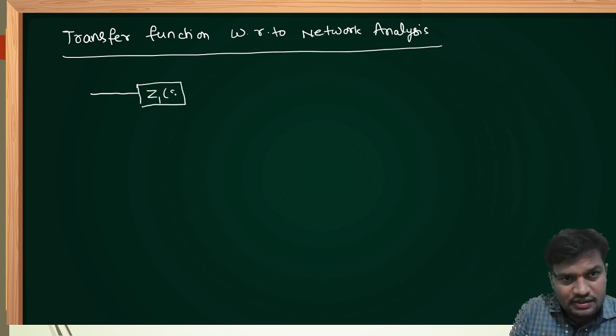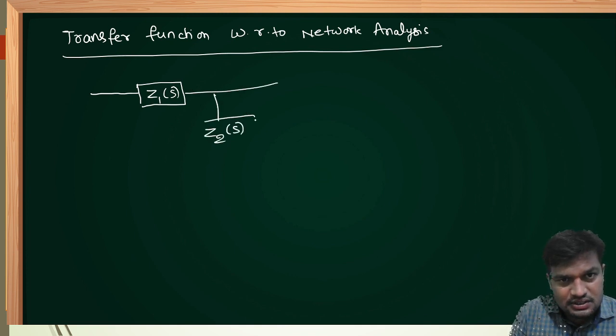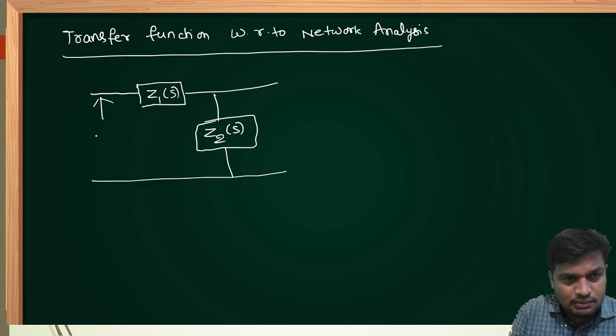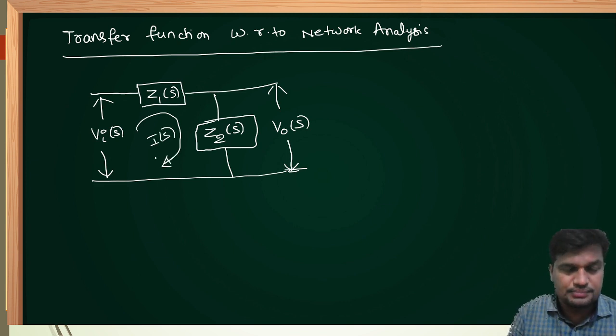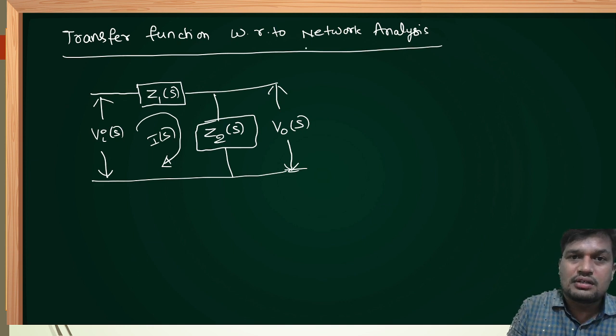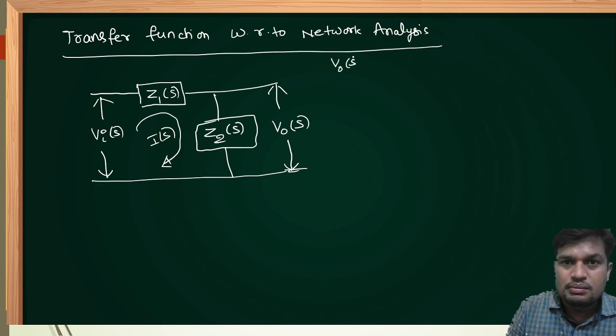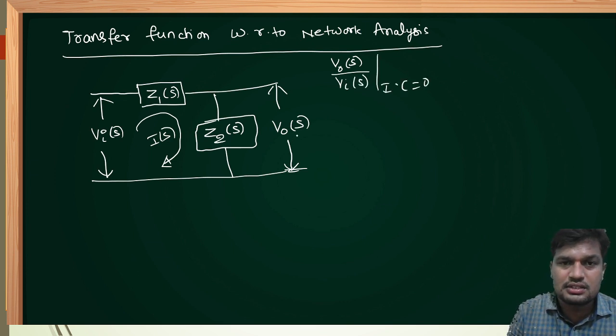This impedance is Z1 of S. This impedance is Z2 of S. This is the circuit. I am applying the input voltage here, and I am taking the output voltage across the second impedance Z2 of S. Current is flowing from high potential to low potential. We need to determine the transfer function. The transfer function is always output to input, assuming initial conditions are 0. Already we discussed: what is the output voltage? V naught of S. What is the input voltage? Vi of S.